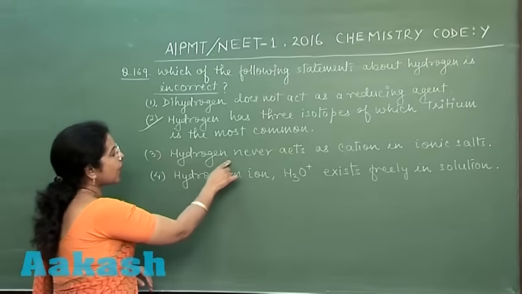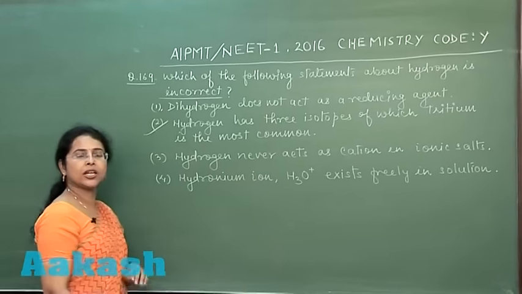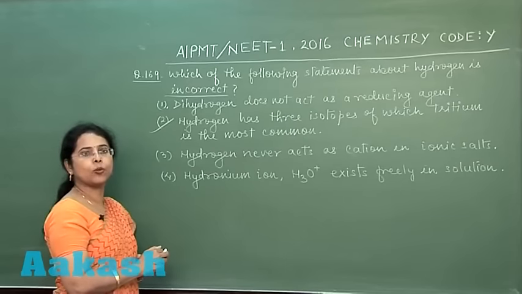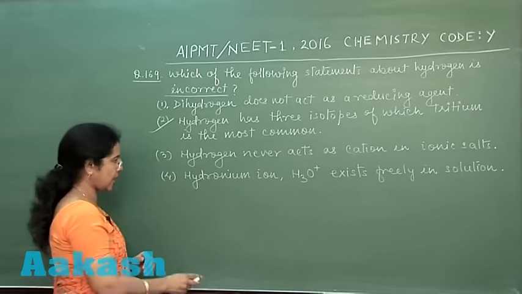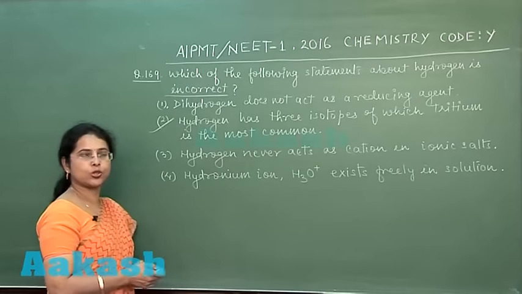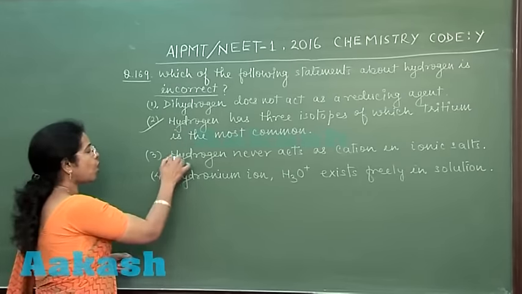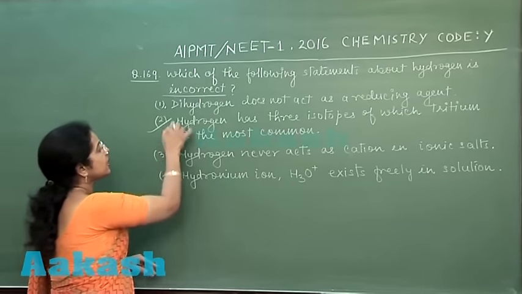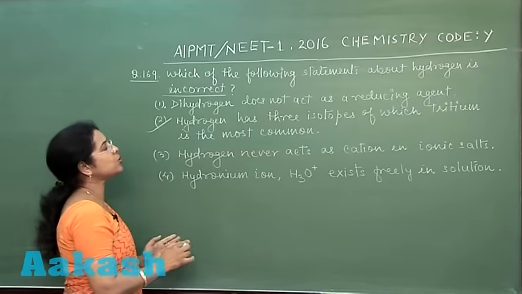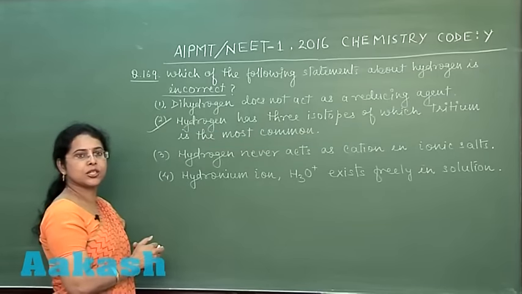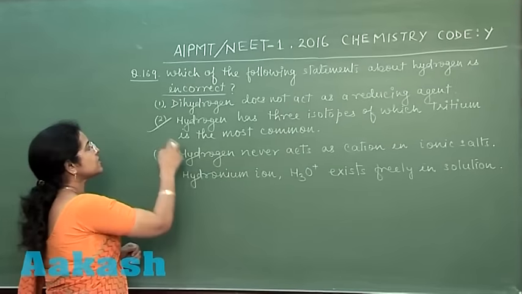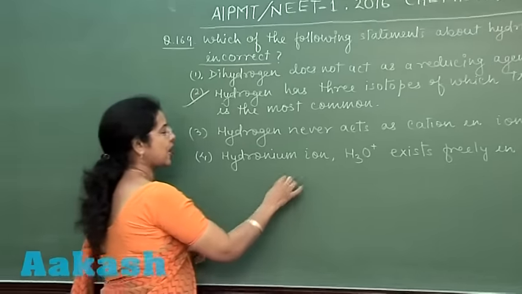Third option is hydrogen never acts as cation in ionic salt. That is a correct statement. Whenever any ionic salt is formed, hydrogen will be present as hydride ion. Fourth option is hydronium ion exists freely in solution, and that too is true. So these two options are absolutely correct. This one is absolutely incorrect, and the first option, dihydrogen does not act as a reducing agent, is partially correct, partially incorrect. So in this case I am giving the second option as the answer.